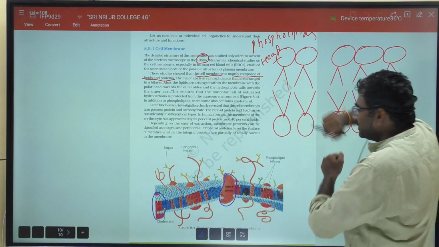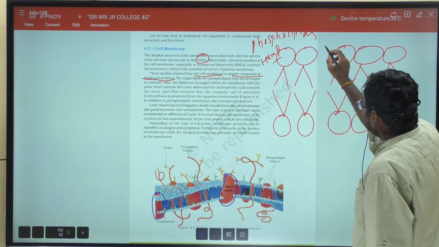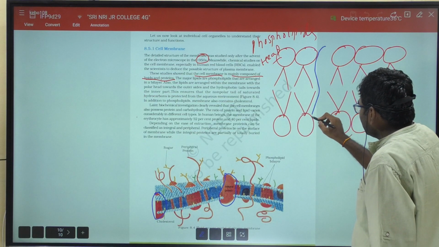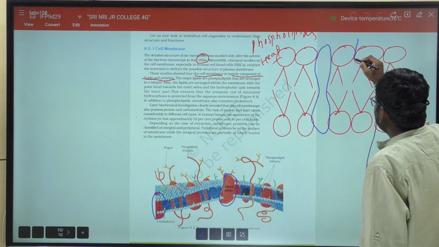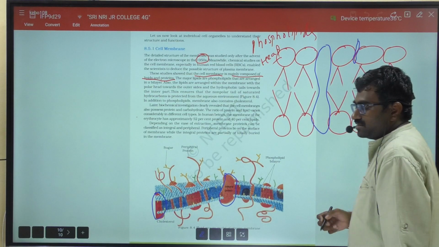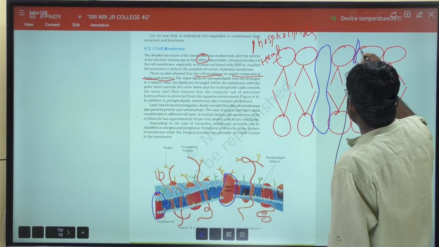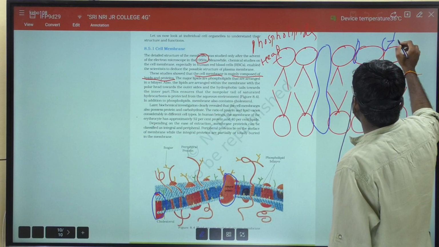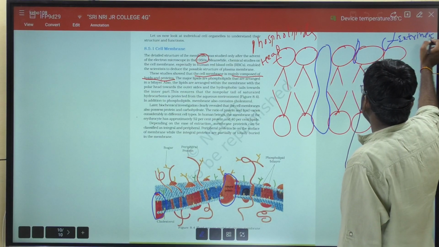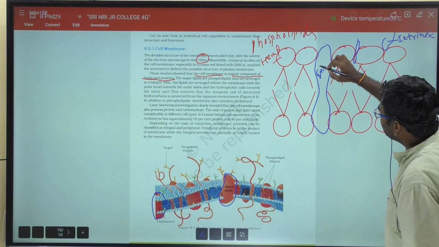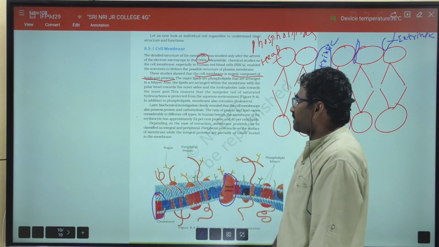So integral proteins or intrinsic proteins are wholly embedded in the cell membrane, or partially embedded in the cell membrane, and extrinsic proteins lie outside. Extrinsic proteins are present outside. These are the extrinsic proteins, and these are the intrinsic proteins, that is, integral proteins.